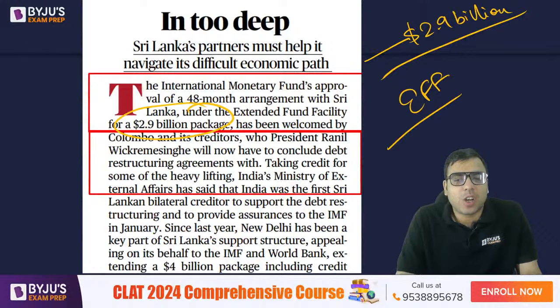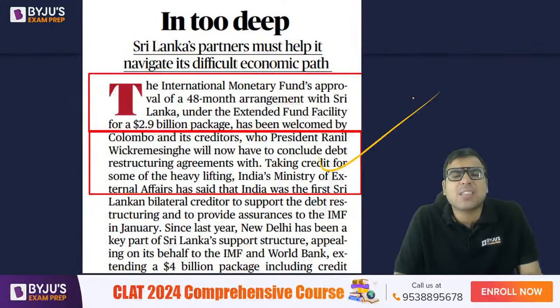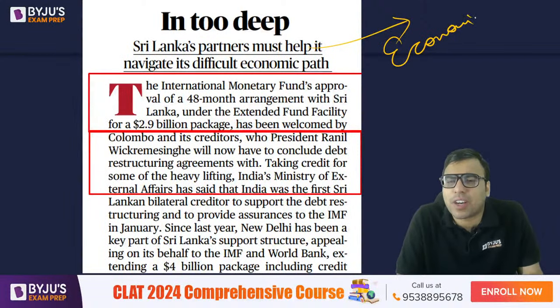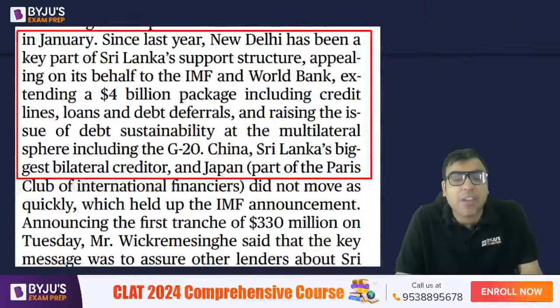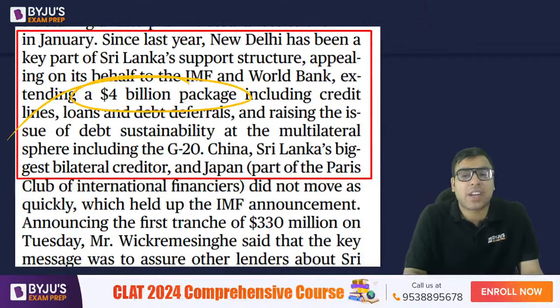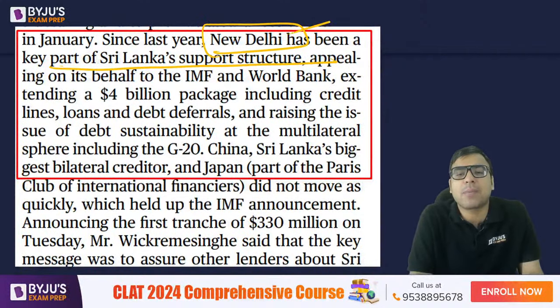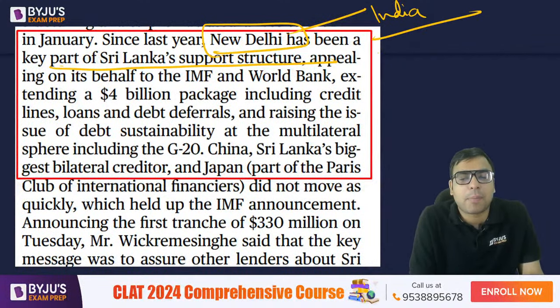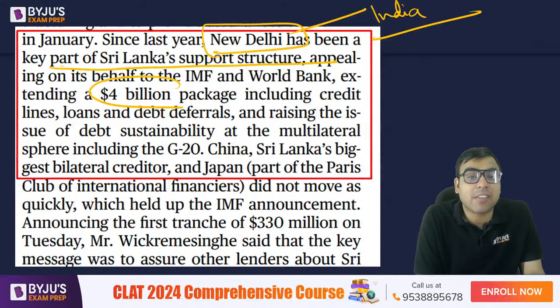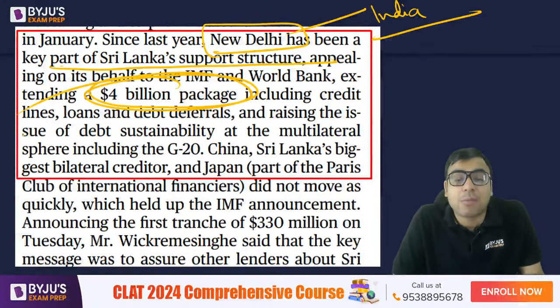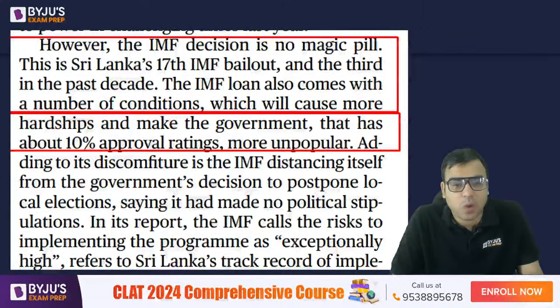Okay. So taking credit for some of the heavy lifting and all. So that is what is being talked about. I hope you are aware Sri Lanka is suffering from deep economic crisis, the foreign exchange reserve issues and all. In fact, India has also helped by providing somewhere around this much package and all. New Delhi has been a key part of Sri Lanka's support. New Delhi, here we are referring to India. Appealing on behalf to the IMF and World Bank, extending $4 billion package. So around $4 billion package we have helped Sri Lanka and all. So that is what is being talked about. So that is what you should be knowing it.